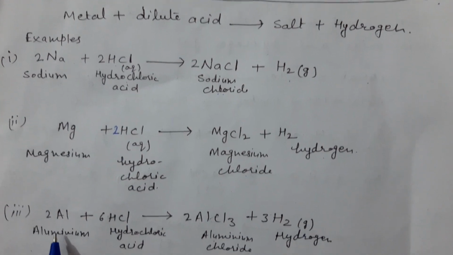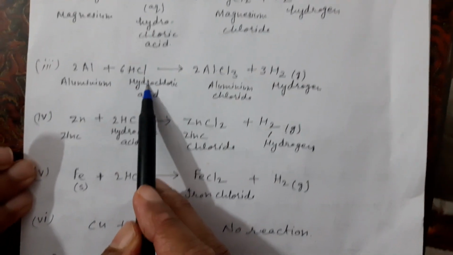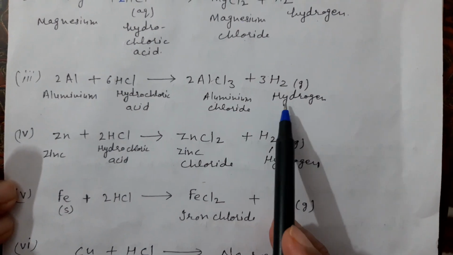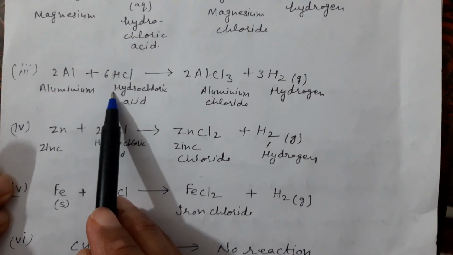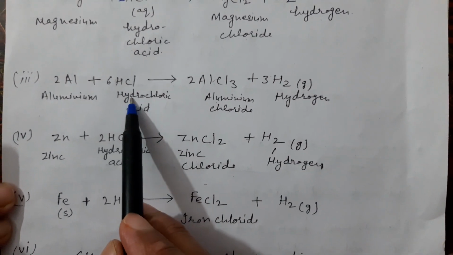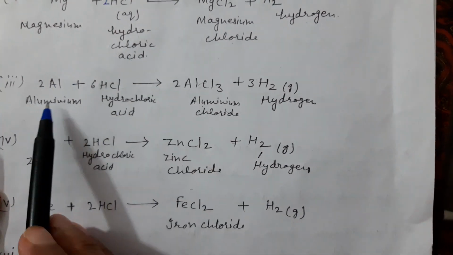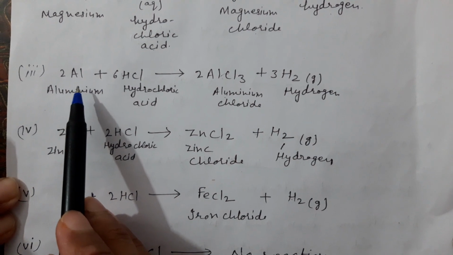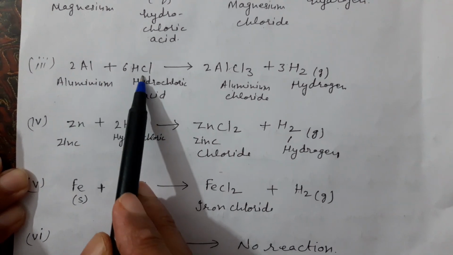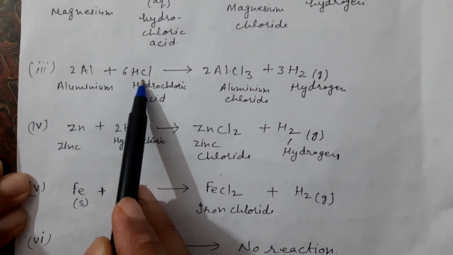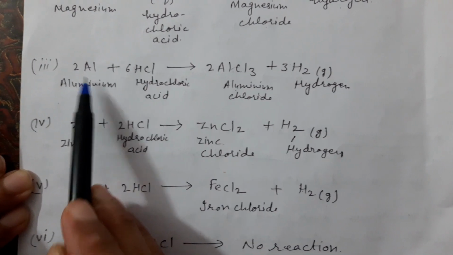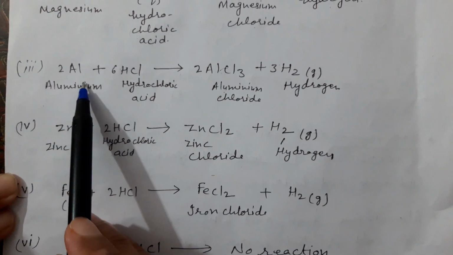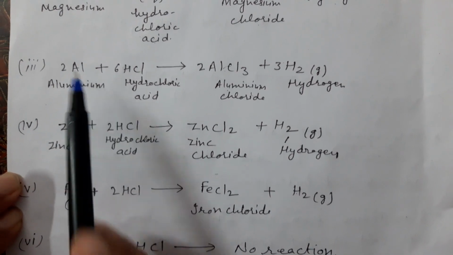Next metal, aluminium. Aluminium reacts with HCl, hydrochloric acid. It forms aluminium chloride and hydrogen gas. This reaction is slower than these two reactions because aluminium has a layer of aluminium oxide. First, hydrochloric acid reacts with aluminium oxide. Later on it reacts with aluminium because aluminium has a protective layer.